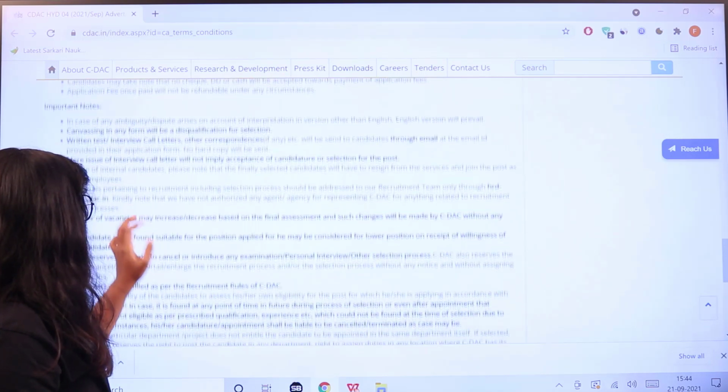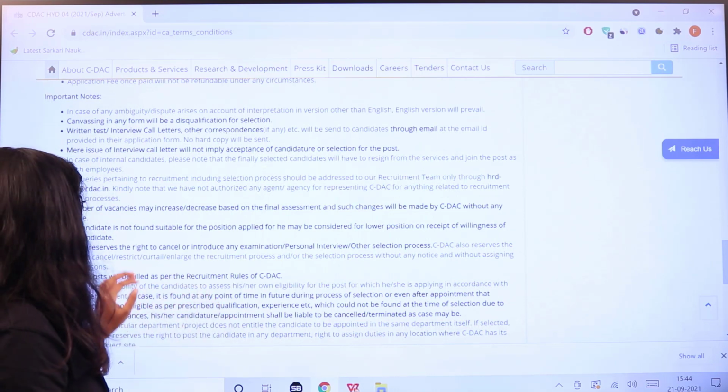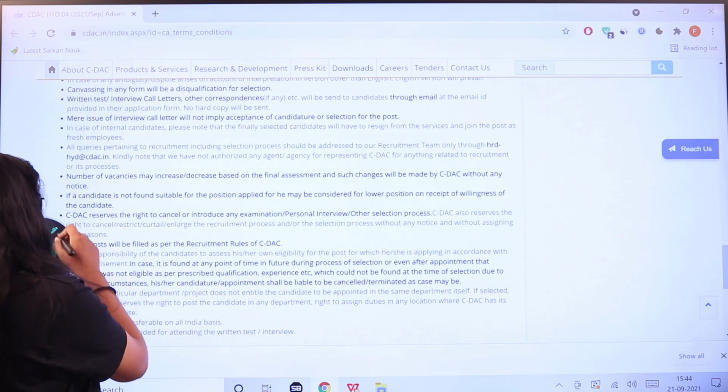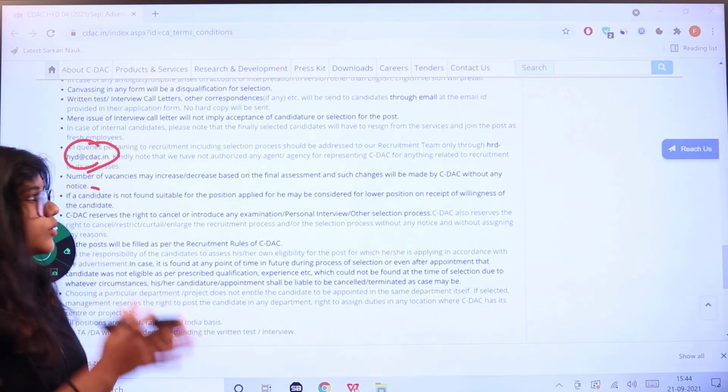And next details, interview call letters will be according to the procedure of the selection of the post. And if you have any other queries, you can directly reach out to this particular address which is given here so that you will have your application procedure going correctly.